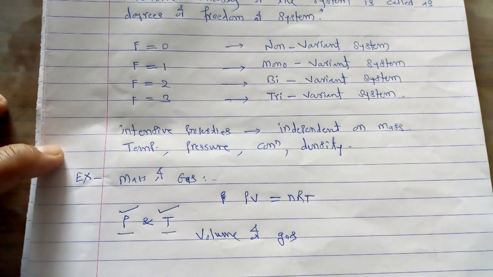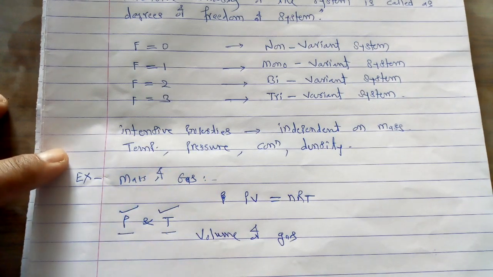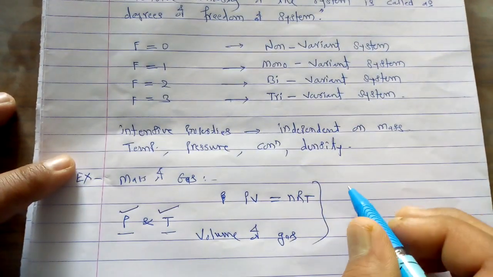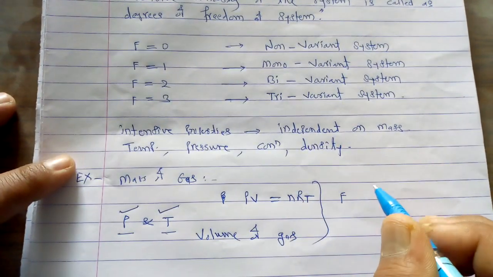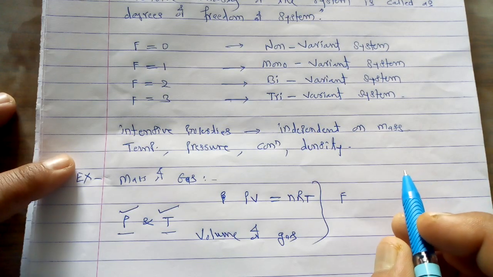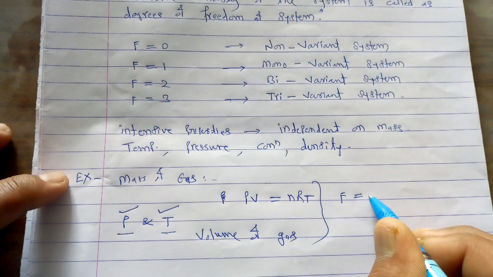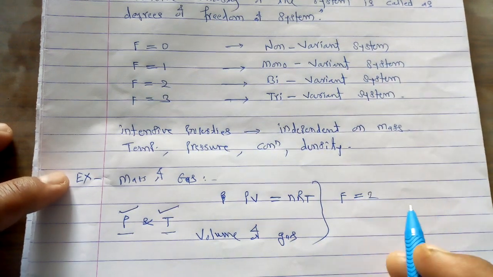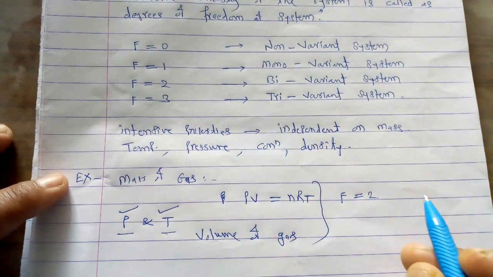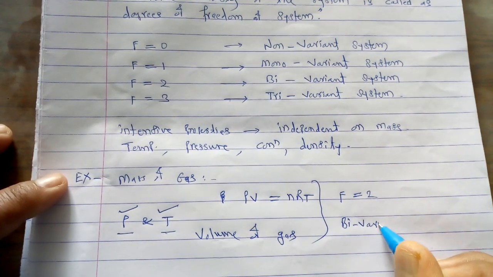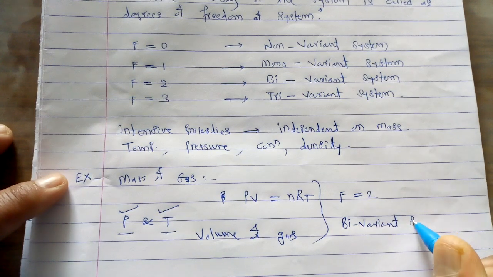And that's why you can say that in order to describe completely this gaseous system, two variables are required, that is the pressure as well as the temperature. That's how we can say that this type of system has the value of F, the minimum number of intensive variables, equal to 2. That's why it has F equal to 2, or degrees of freedom equal to 2, and that's why this system is called the bivariant system.